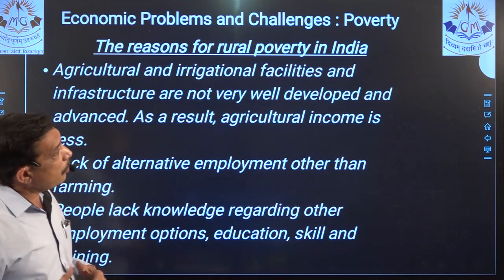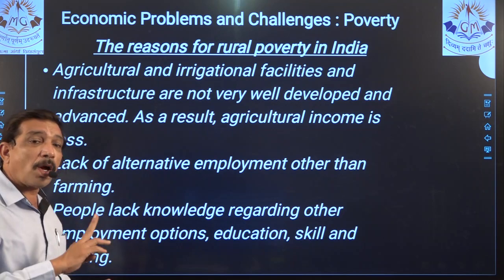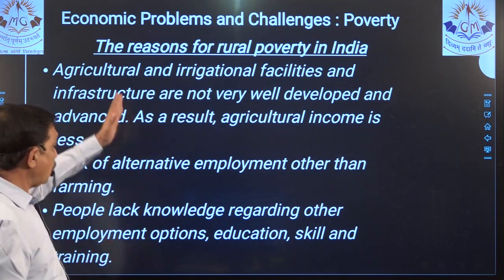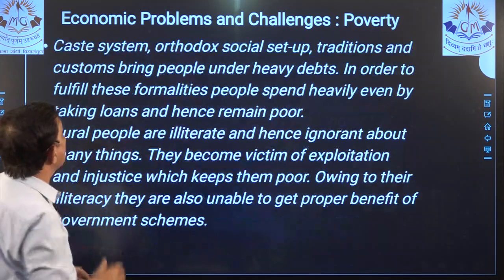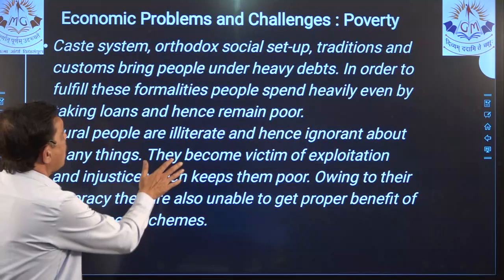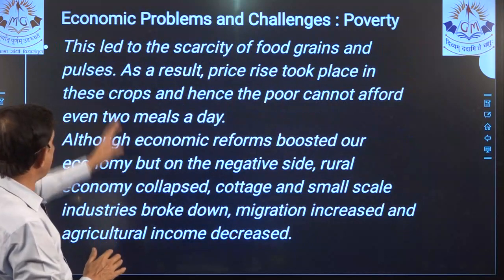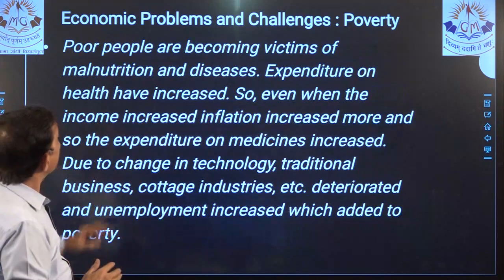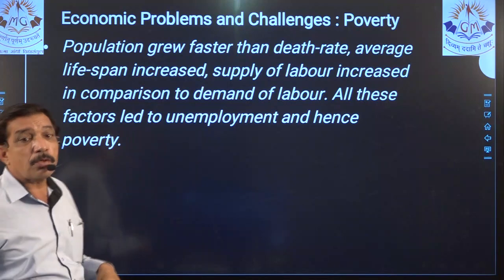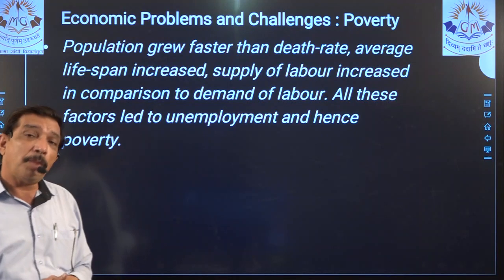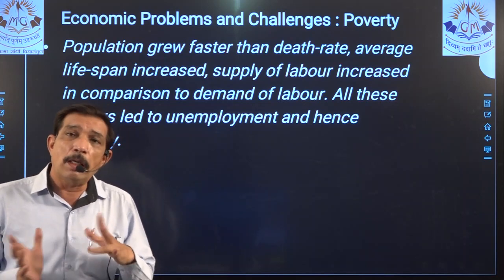The reasons for rural poverty in India, these are the reasons. If there are reasons, it is a 2-mark, then it can be a 3-mark also, depending upon the length of the line. There's 1, 2, 3, 4, 5, and quite thick points. 5 are there, 6, 7, 8, 9, 10, 11, 12. 12 points are there. 12 points can be reduced to 2 marks, can be reduced to 9 points.